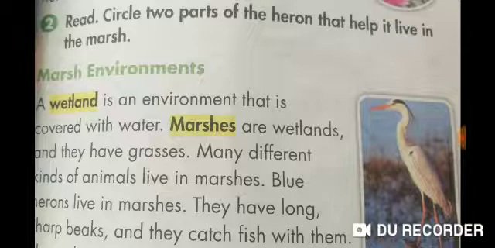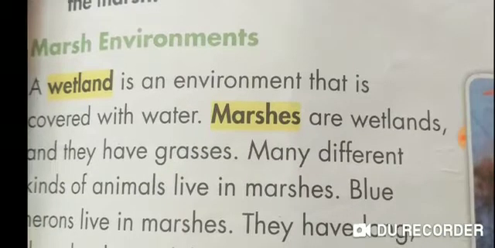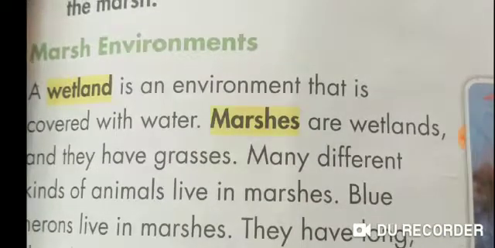Marsh environments. A wetland is an environment that is covered with water. Marshes are wetlands and they have grasses. Many different kinds of animals live in marshes. Blue herons live in marshes.